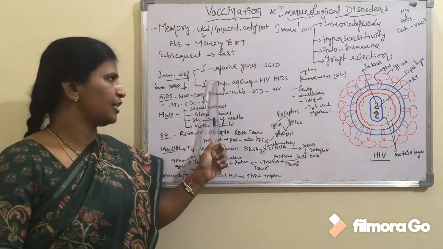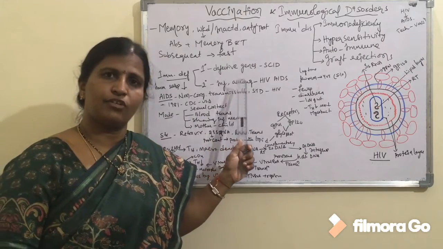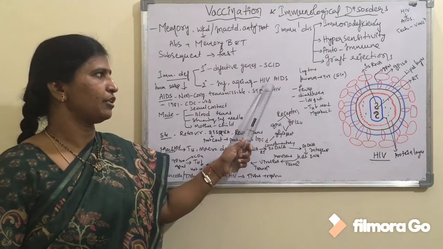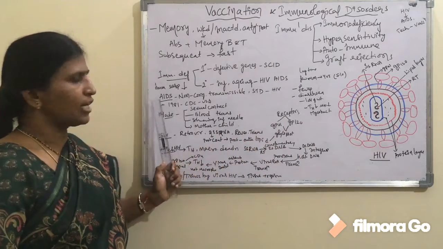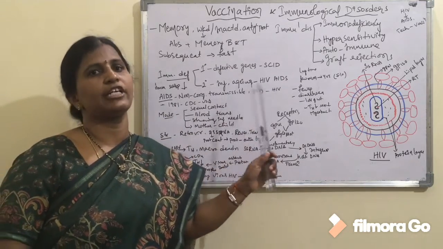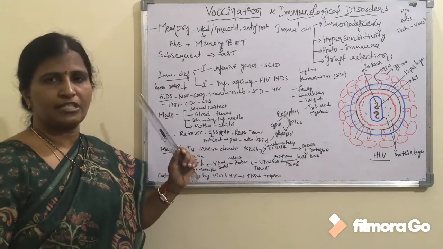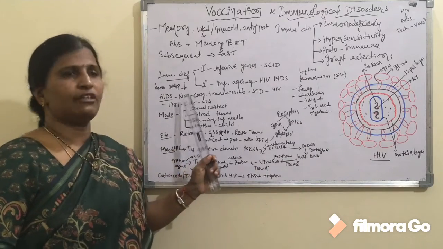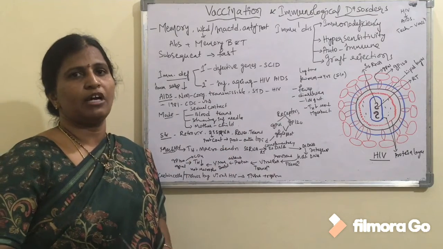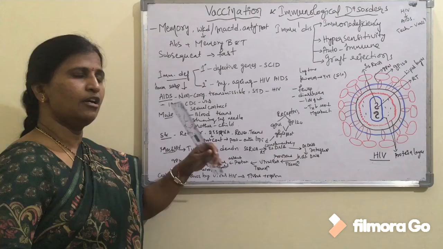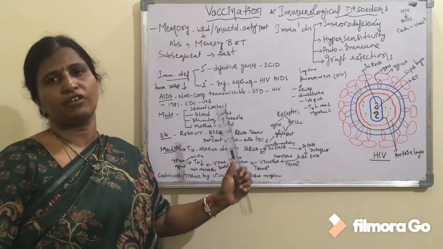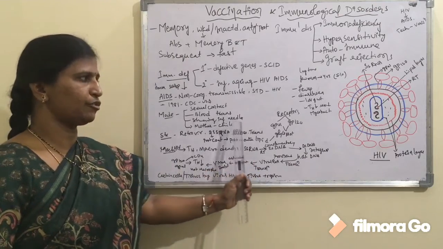And the secondary immunological disorder results due to infection or aging. The best example is human immunodeficiency virus or AIDS. Coming to AIDS in detail, it is a transmissible and sexually transmitted disease, and the first case of AIDS was reported in 1981 by the CDC in the US. Coming to the mode of infection, it can be transferred from one person to another through sexual contact, blood transfusion, sharing of infected needles, and from an infected mother to the child.